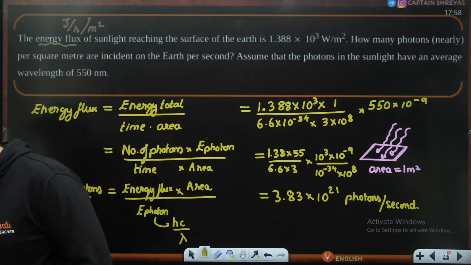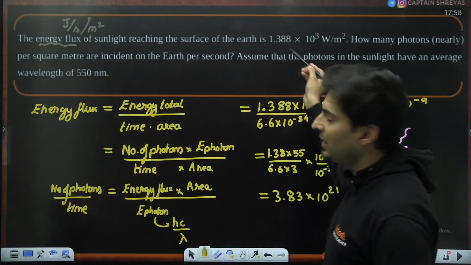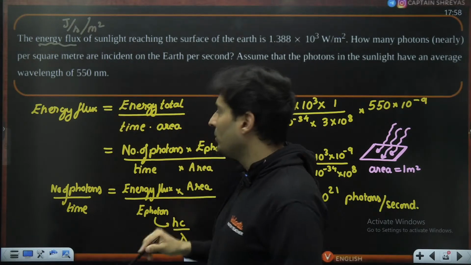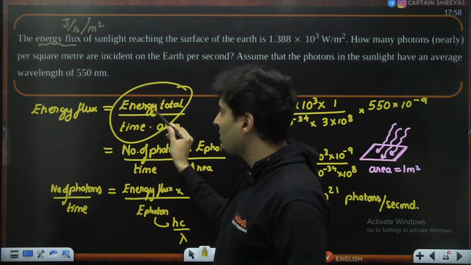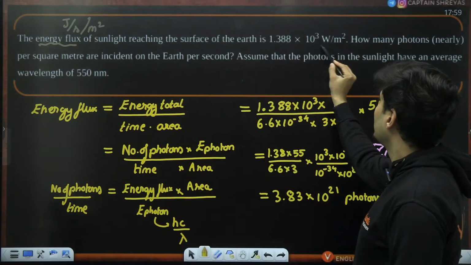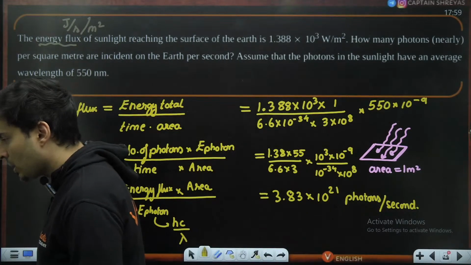What is watt per meter square? That is basically the unit of the energy flux, which, like I said, is energy per unit time per unit area. Energy per unit time is watt, per unit area means meter square. That is why it is watt per meter square. Is that okay?